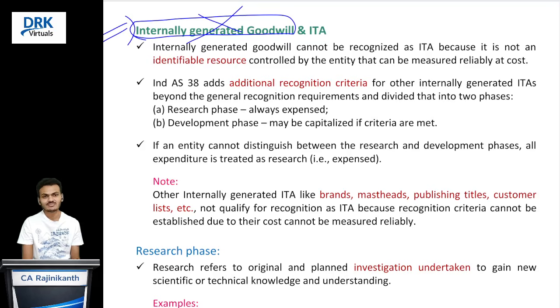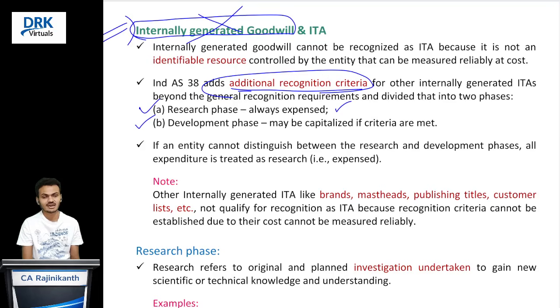Then what about other internally generated intangible assets? The standard is saying that yes, we can recognize other internally generated intangible assets only if they satisfy the additional recognition criteria. The standard has divided the generation process into a research phase and a development phase. Whatever cost we incur during the research phase, we should charge to profit and loss account as an expense.